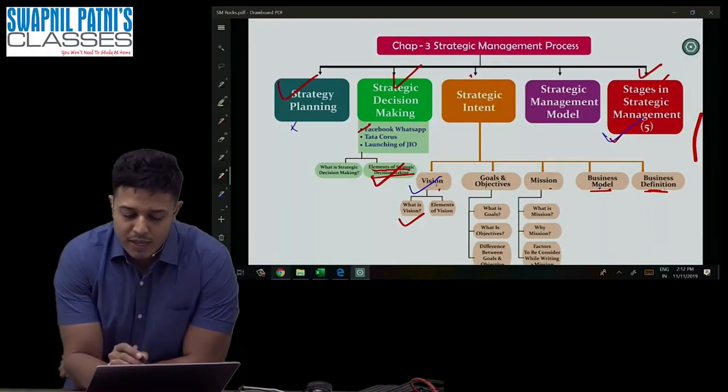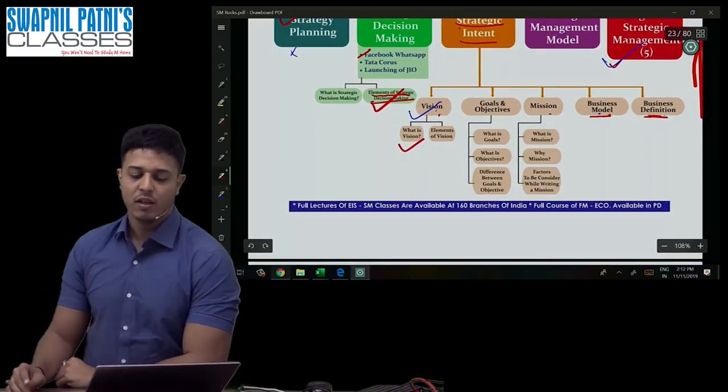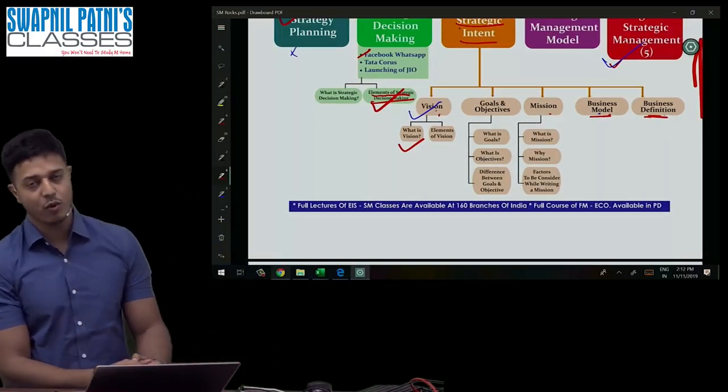Okay, what is the meaning of strategic intent? Intent gets broken down into 5 parts: vision, mission, business model, business definition, and goals and objectives.